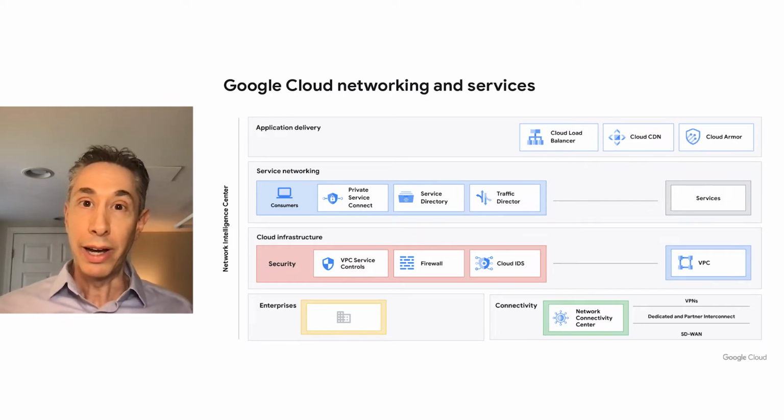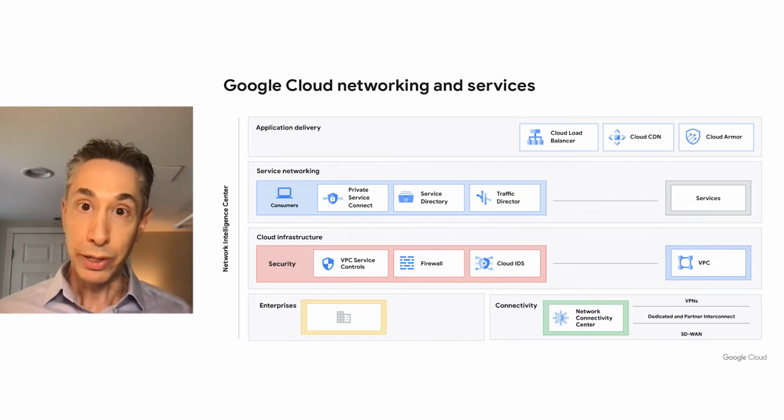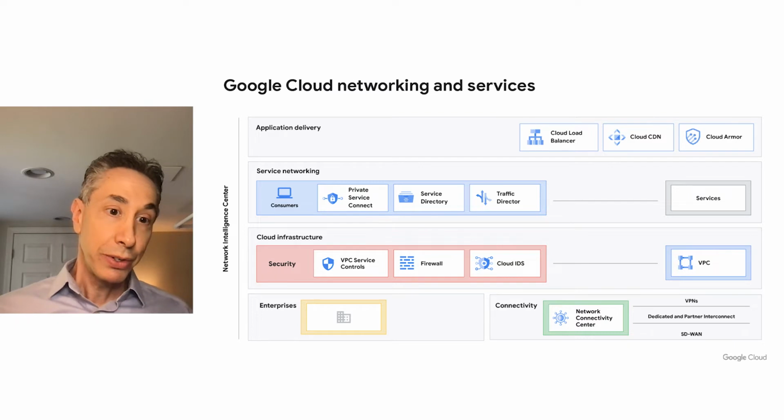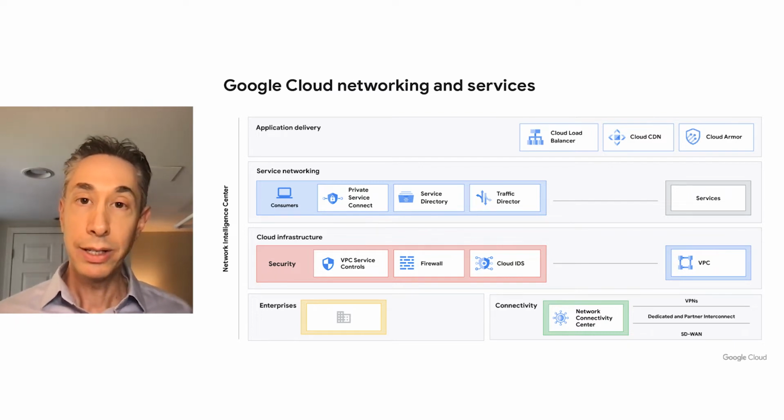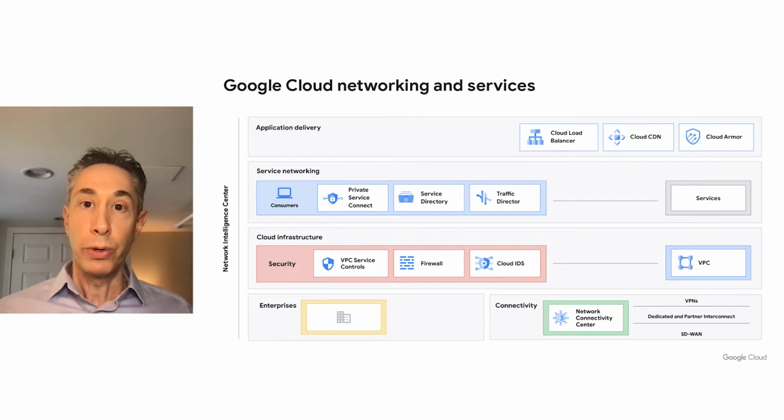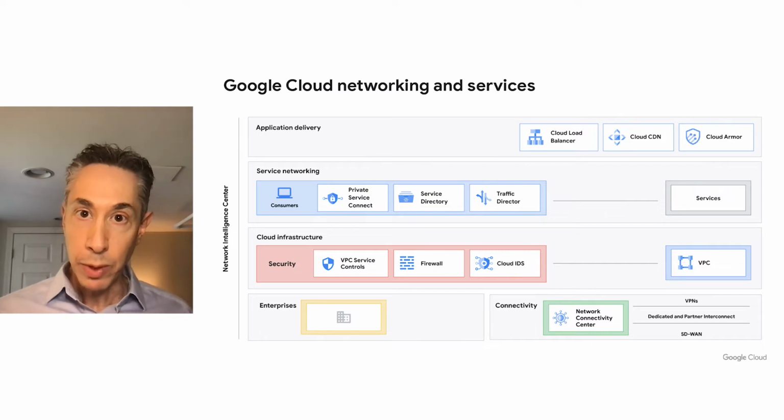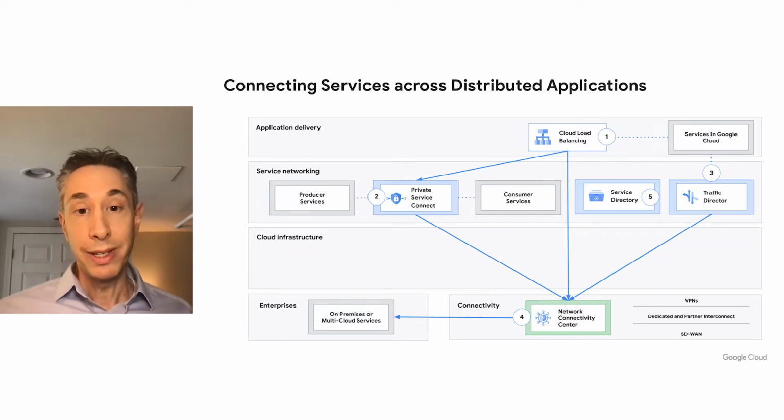Together, these tools provide a cohesive set of tools to create an architecture to truly be able to support distributed systems. And on the left, you'll see the Network Intelligence Center. This is a single pane of glass where you can view your entire network from top to bottom and see if there are any issues in your network or any bottlenecks that need to be addressed and make sure things are running smoothly.